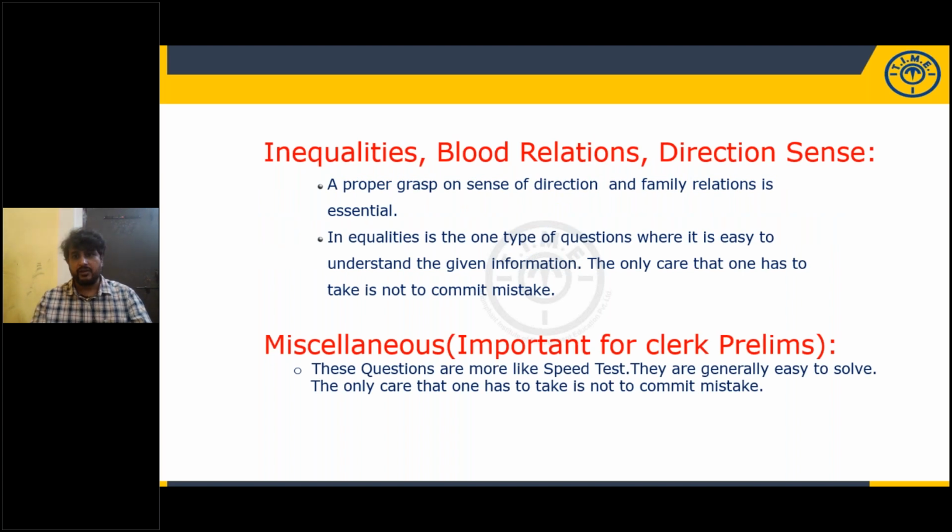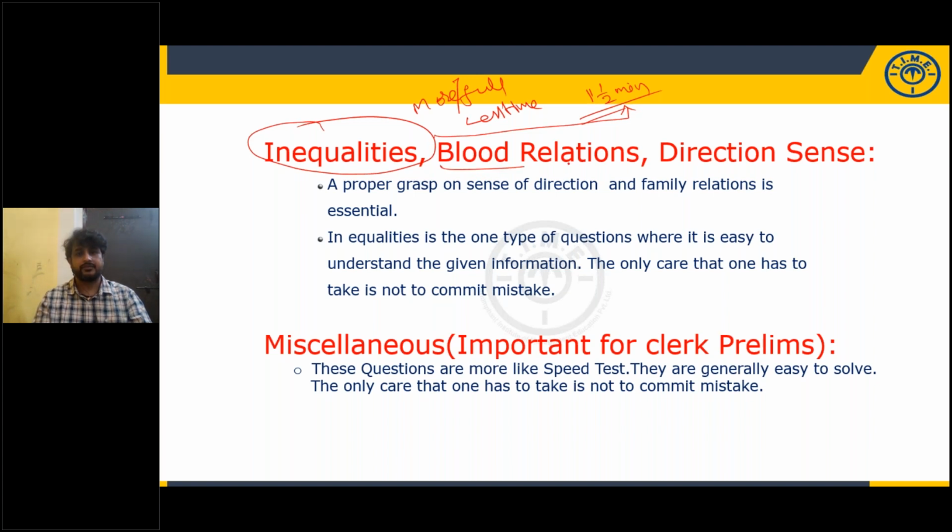The same for inequalities, blood relations, and directions. Practice. Inequalities is one important area where you can score more marks or full marks in less time. If 5 questions are given, maximum in 1.5 minutes you can complete. How to complete 5 questions in 1.5 minutes? We have YouTube videos in our YouTube channel. Please go through that. We have given shortcut techniques for inequalities to complete it in less time.